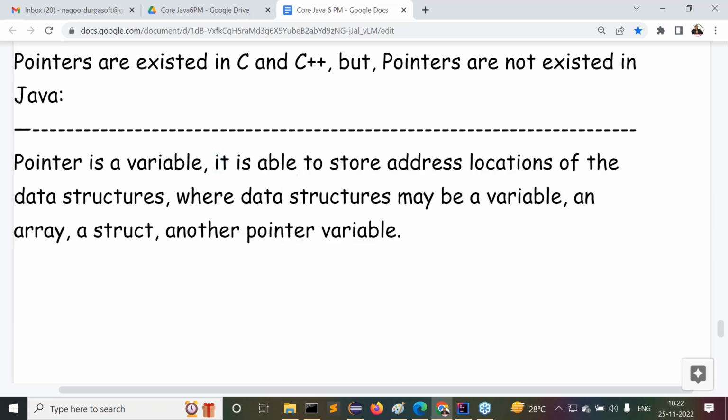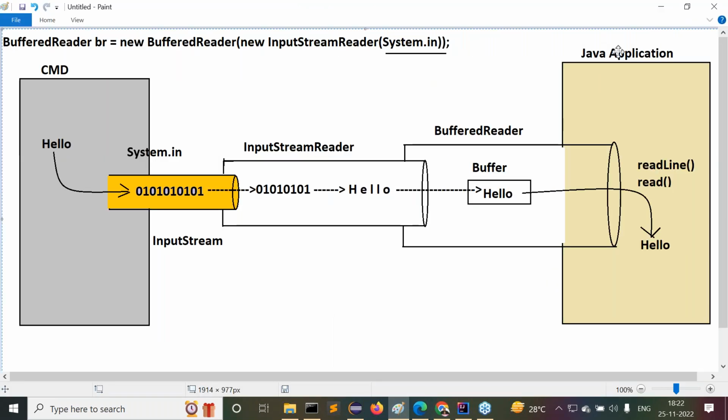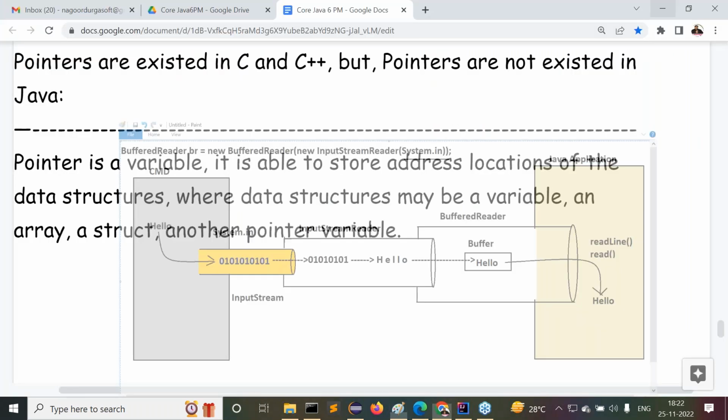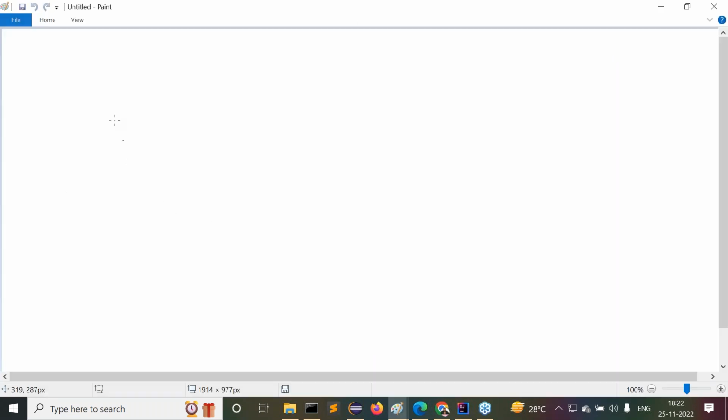Got it or not? Right, so now I will give an example. Try to understand this example, all of you. I need to provide one simple diagram here. Now try to understand this diagram here. Listen carefully about this diagram here.